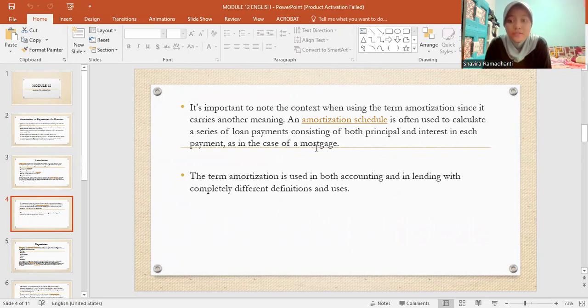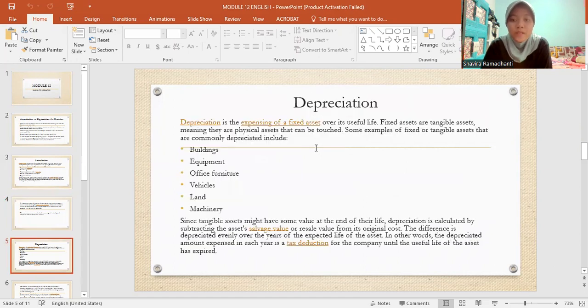An amortization schedule is often used to calculate a series of loan payments consisting of both principal and interest in each payment, as in the case of a mortgage. The term amortization is used in both accounting and in lending, with completely different definitions and uses.